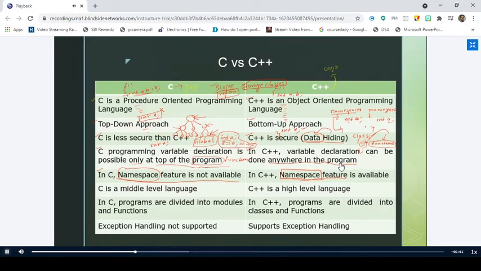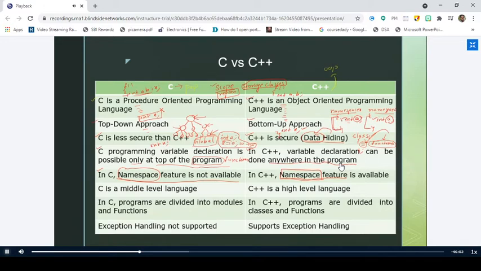But you can declare it with different scopes, right? Within different functions, you can declare variables with the same names. In the same way, this is namespace 1 where I am declaring an integer variable a, and this is namespace 2, where I am declaring an integer variable a. This is perfectly valid, right? Why? Because these variables may have the same name, but the scope of these variables differs from one another. The scope of this a is within namespace 2, and the scope of this a is within namespace 1.